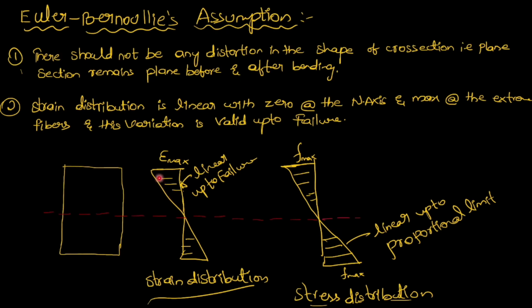So strain distribution will be linear up to the failure, whereas stress distribution will be linear up to the proportionality limit only. Strain distribution is linear up to failure. Stress distribution is linear up to the proportionality limit. So these 2 points may be asked directly as a question. Please remember.